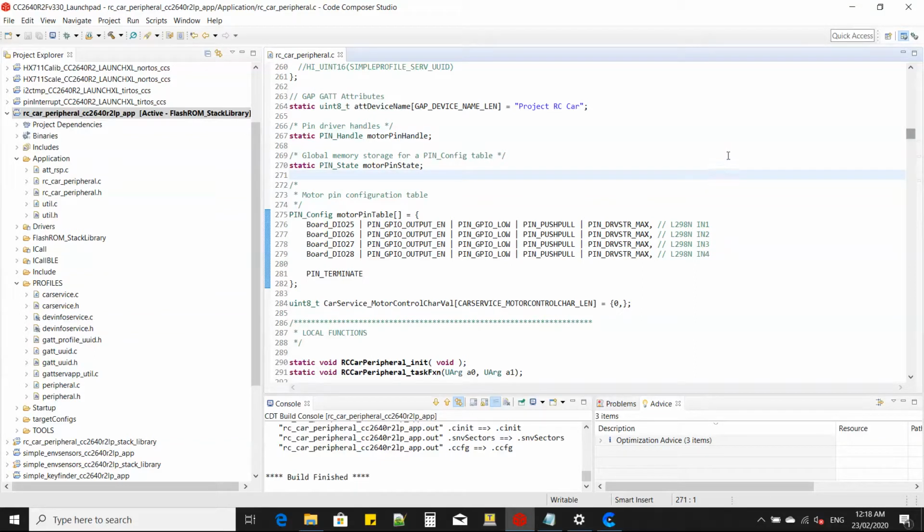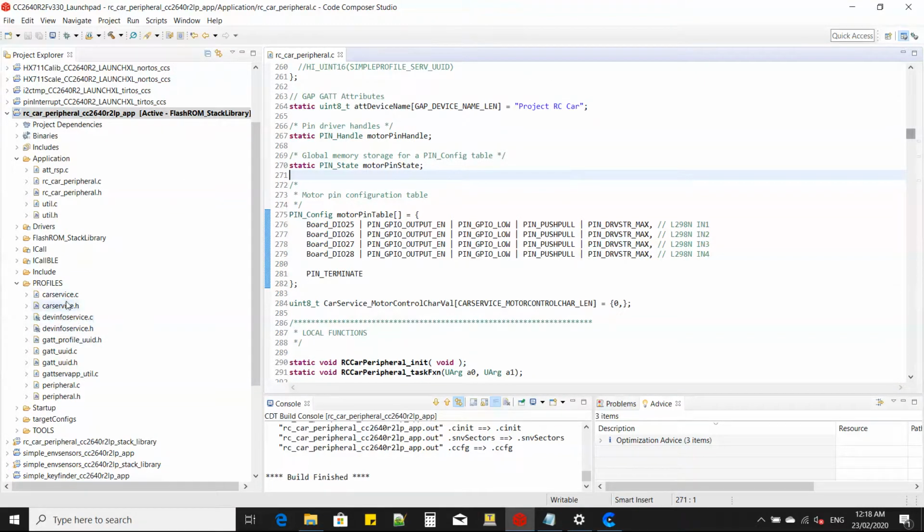So this is the Bluetooth RC car CCS project. The CCS project or program is just simple, so we're just going to do a code review. I created a custom CCS project from simple peripheral and named it RC car peripheral.